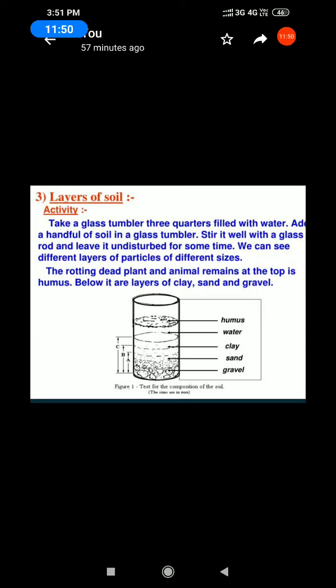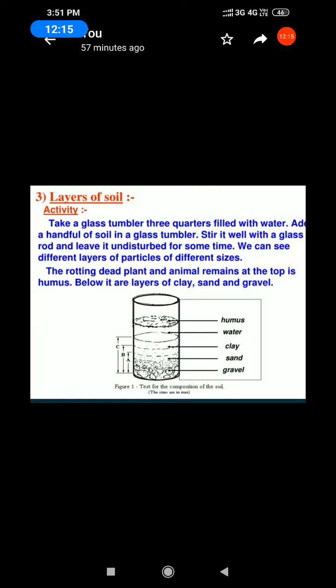Soil is composed of distinct layers. Underline the word. Perform the following activity. Find out how the layers are arranged. They give the activity in your book. Activity 9.2. All of you see your book. Now we are going to learn about activity 9.2.